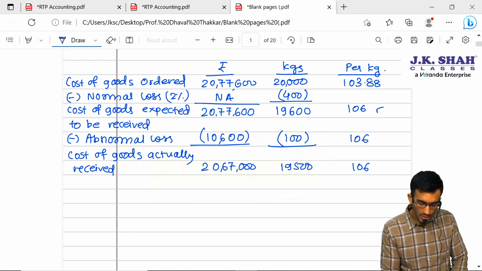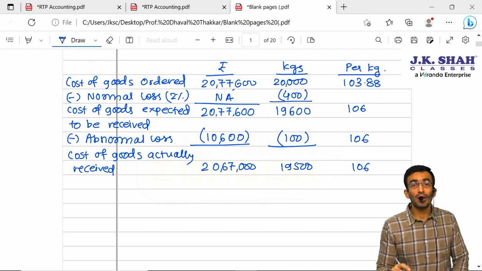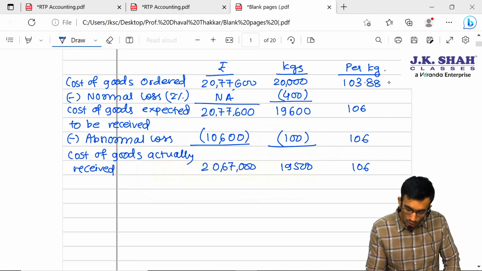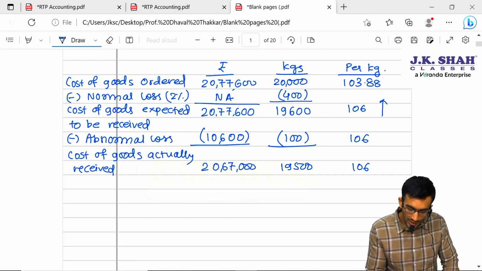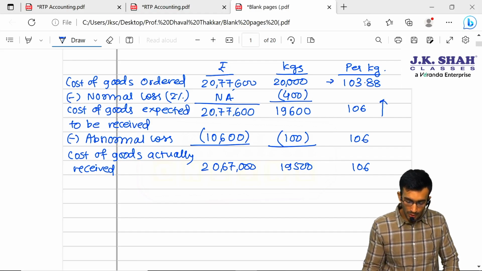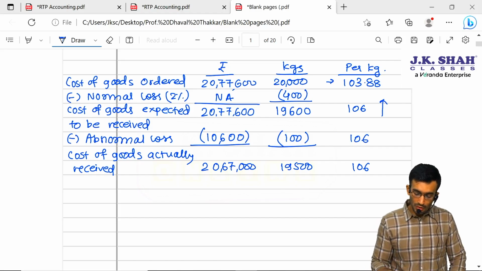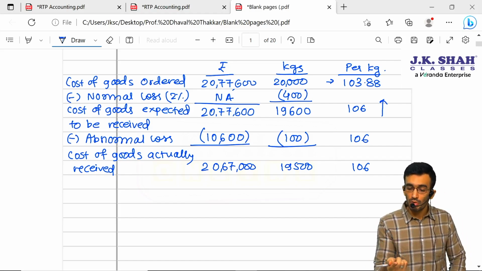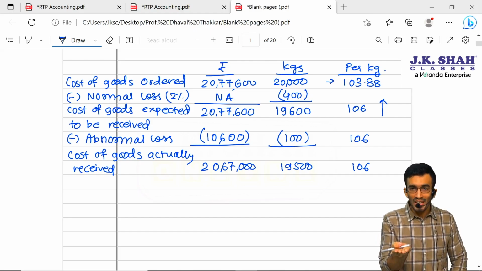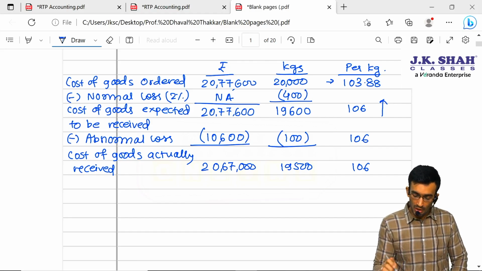If you have noticed something, once you do the adjustment of normal loss, your cost per kg will inflate. If you can see, before adjustment of normal loss, it was 103.88. After adjustment of normal loss, it has become 106, because that normal loss we have to recover from the customer only. So per kg cost will inflate, which we are supposed to recover from the customer.